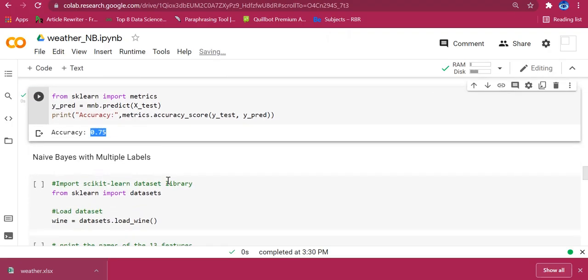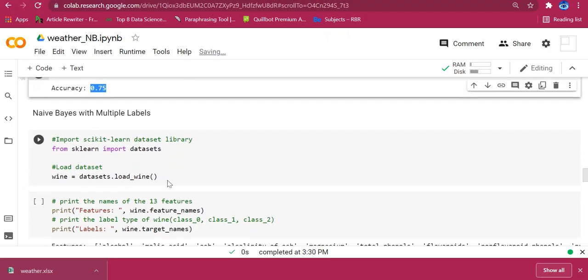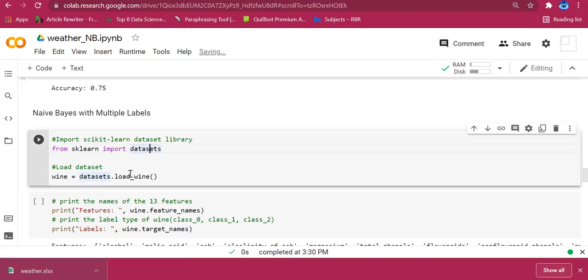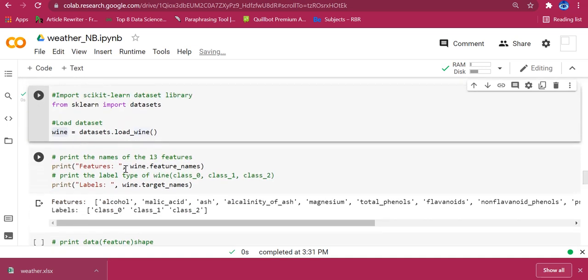Now let us see with multiple labels. For multiple labels, how can we predict? This is another data set I am taking, the wine data set that is available in my sklearn package itself. From sklearn I am importing the data set. From the data set I am loading wine and I am storing it under wine data frame. Next I am going to print and see what feature names and label names are present.